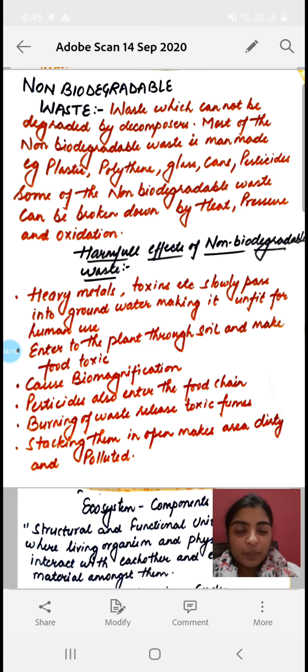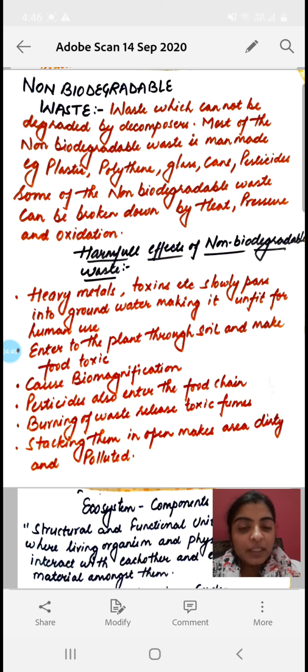Non-biodegradable waste includes some heavy metals and toxins. They slowly pass into the groundwater, and groundwater is the source of drinking water. When these toxic substances move into the groundwater, they make it unfit for drinking. Secondly, they enter the plants through the soil and make the food toxic. In the soil we spray pesticides, and pesticides are non-biodegradable waste. They cannot be degraded.